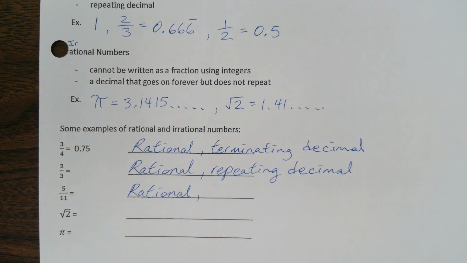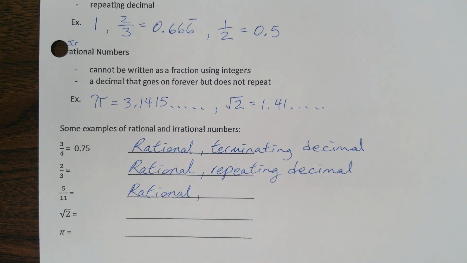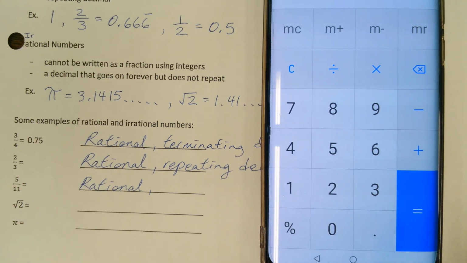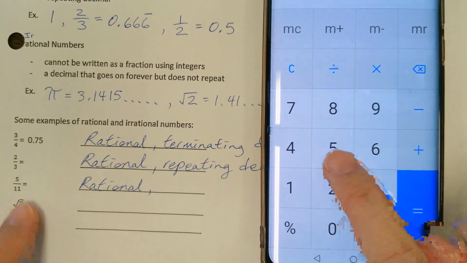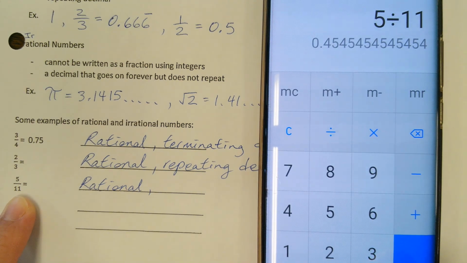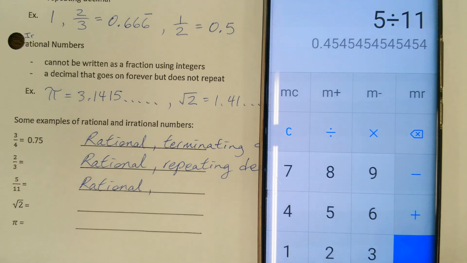Good. 5 over 11, if you're not sure what it equals, I'm doing a bad example right now, I'm using my cell phone calculator. You need a calculator for this course, and not the cell phone calculator. So 5 over 11 is the same as 5 divided by 11, and you get a repeating decimal.